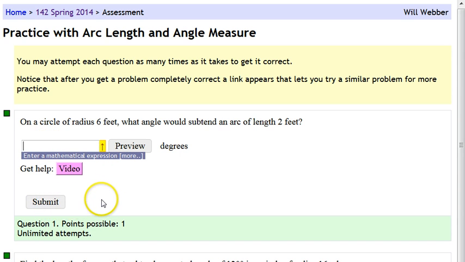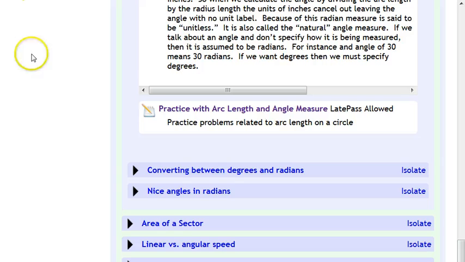And on the practice problems, you get them wrong as many times as you want. You get them right as many times as you want. That is, you just keep trying it. It's not counted as part of your grade, but it gives you some instant feedback on the stuff that we're working on. Okay, so let me go back here.